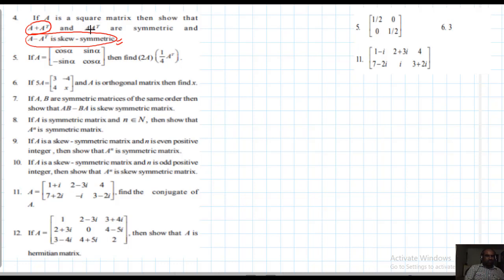Just I want to prove that A into A transpose is symmetric. What is the meaning of that? The transpose of this should be equal to A into A transpose.